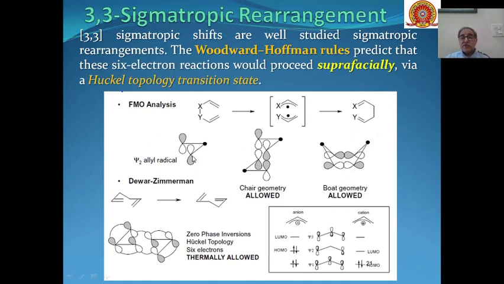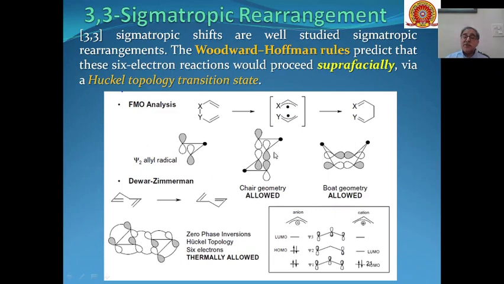Now if we see the geometry of the reactant, transition state and the product, these can be converted into products through chair geometry or boat geometry.